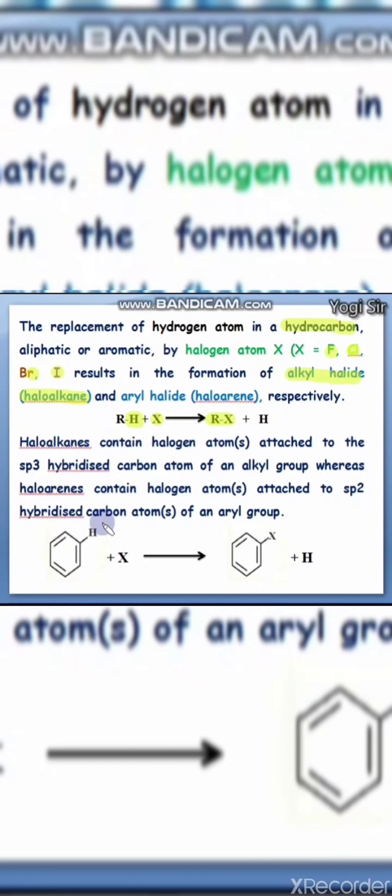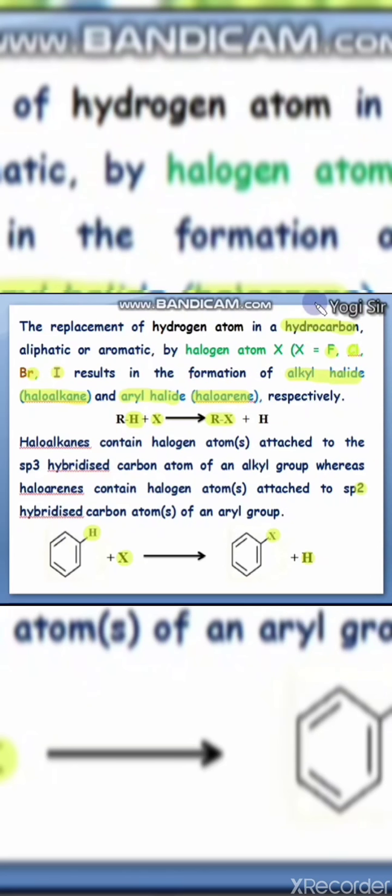Similarly, the same reaction occurs in an aromatic compound like benzene. You can substitute this hydrogen with a halogen atom. You can displace this hydrogen, and the halogen will bind on the sp2 hybrid carbon of the benzene ring and produce the compound aryl halide, or haloarene. So similarly, aliphatic as well as aromatic halogen derivatives can be produced.